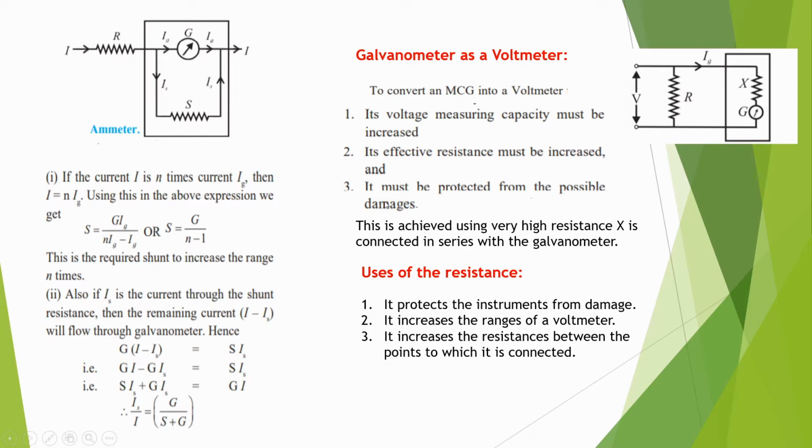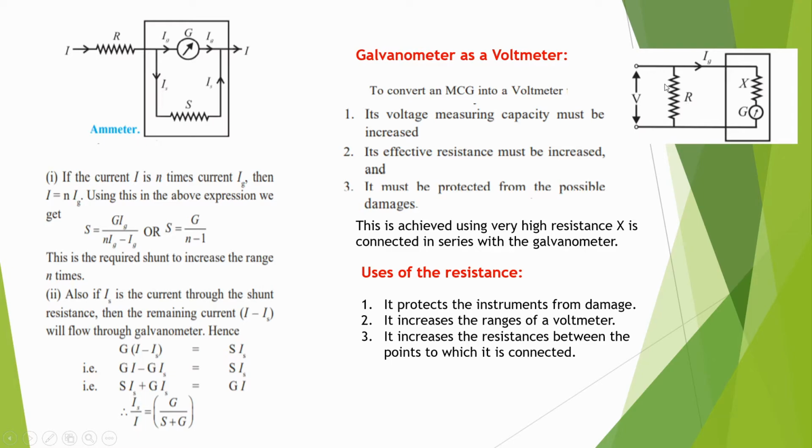The third is that it must be protected from possible damage. If a large potential difference is applied, the coil, being delicate, can get damaged, so we need some modification for the protection of the coil. That is the third modification.